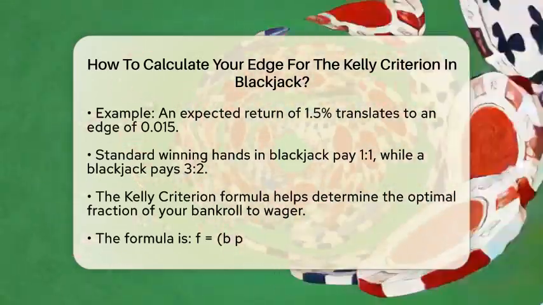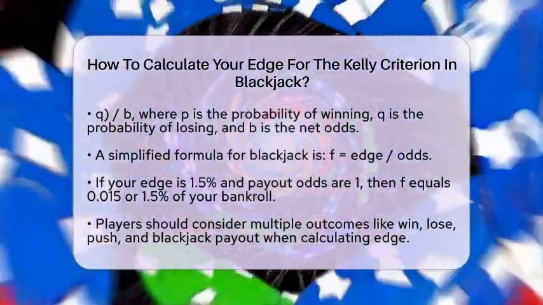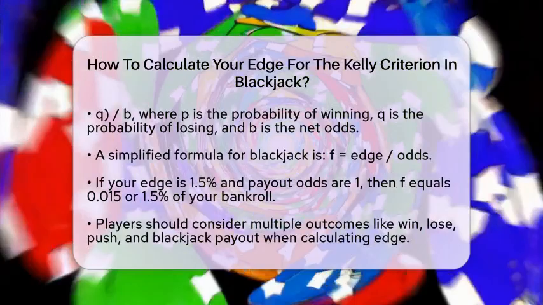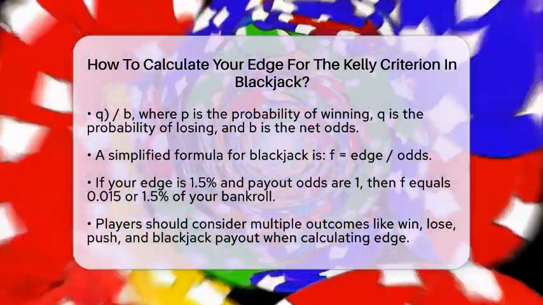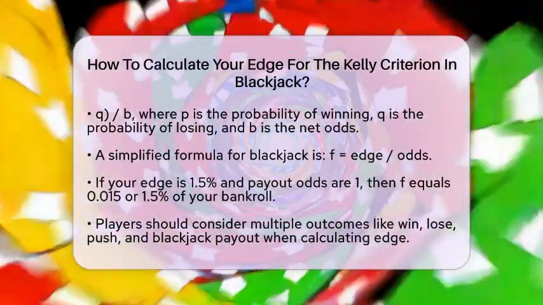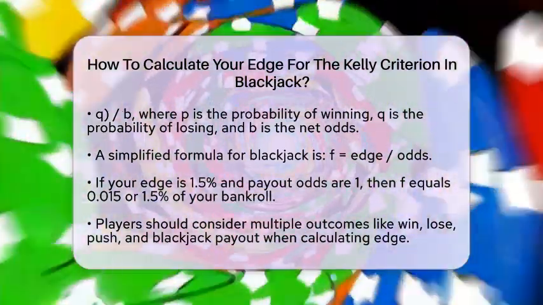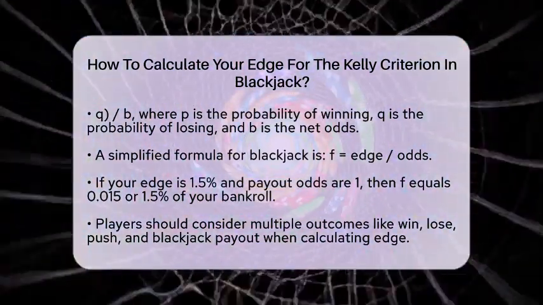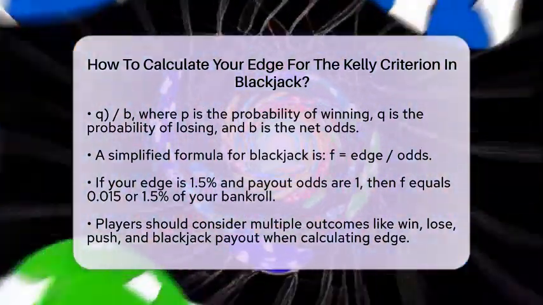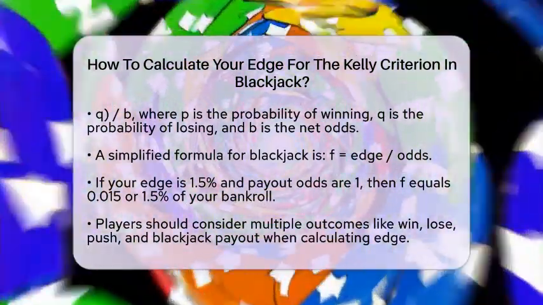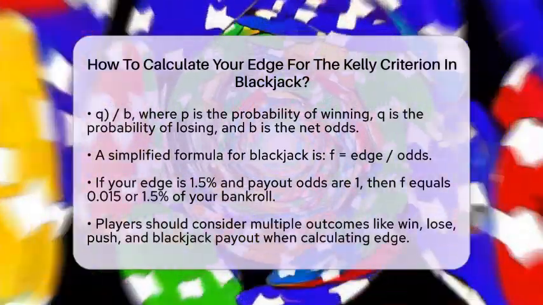For Blackjack, the edge can be simplified as your advantage over a break-even situation. A more common formula used in Blackjack is F* = edge / odds. If your edge is 1.5% and the payout odds are 1, then F* = 0.015 / 1, which equals 0.015 or 1.5% of your bankroll. This means you should wager 1.5% of your total bankroll on each bet to maximize growth over time.